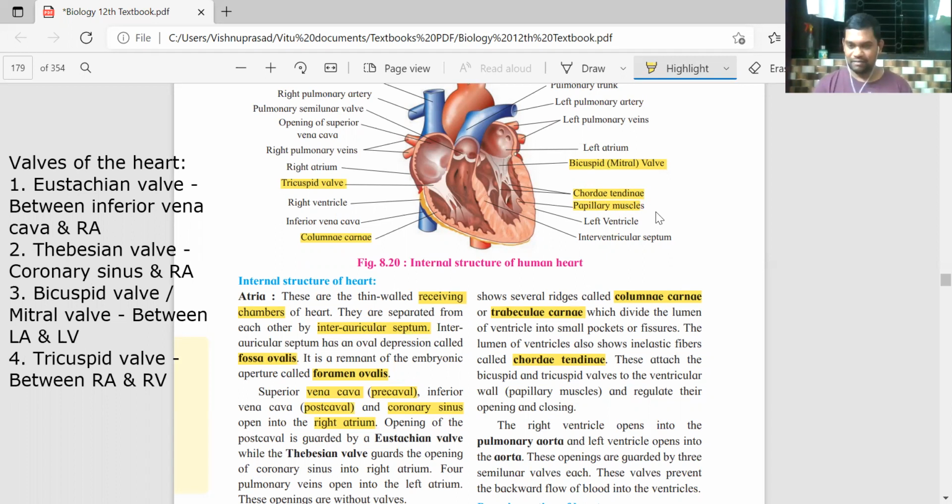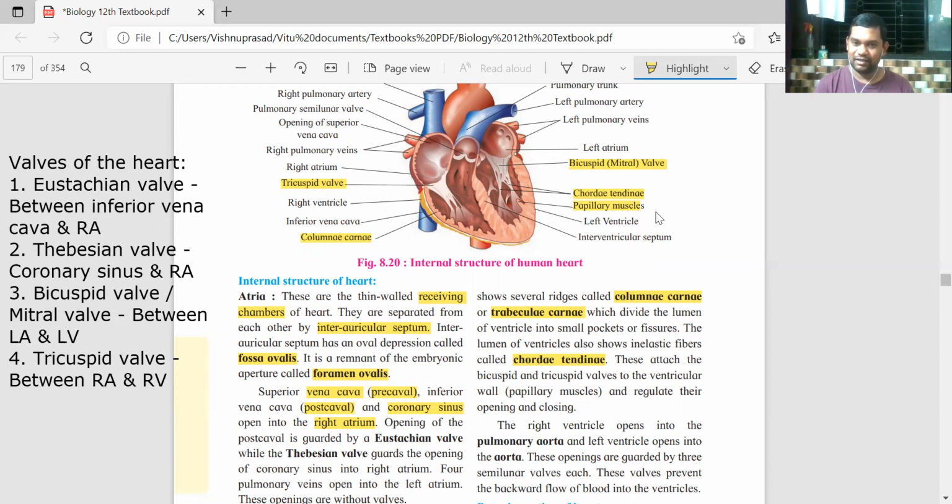They are tendons ultimately, and tendon is a connective tissue you have learned. Tendon is the one which connects a muscle to a bone, but here there is no bone inside the heart. It's like a tendon, so they are inelastic fibers, जो heart के अंदर papillary muscles को connected to the cuspid valves of the heart.